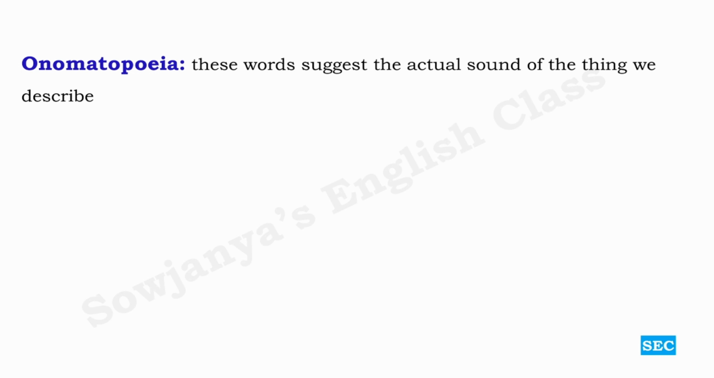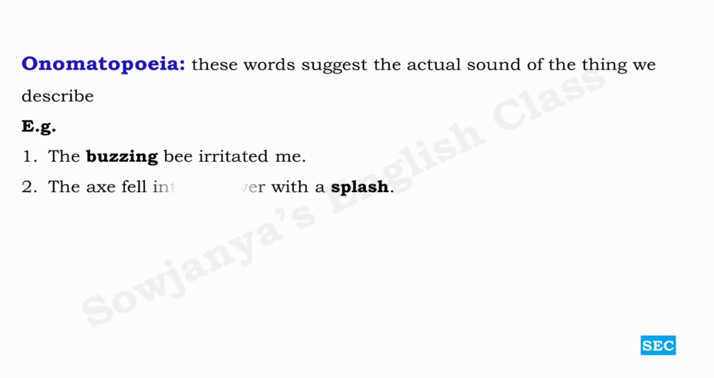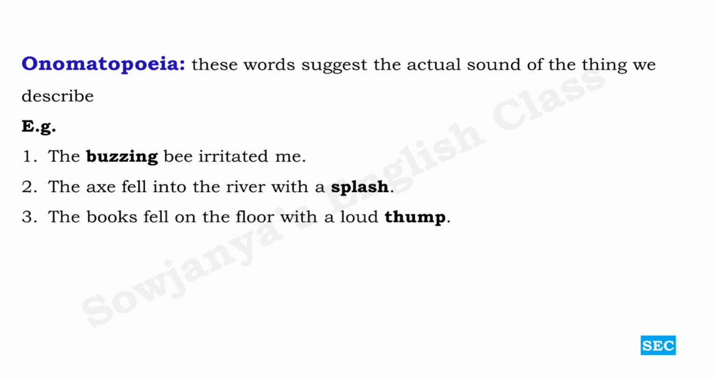Okay, so onomatopoeia, also called as sound words, figure of speech. What are sound words? Look at the examples. The buzzing bee irritated me. Actually, the buzzing particular word doesn't have any literal sense. Okay, so the buzzing bee irritated me. What is this buzzing? The sound that bees make. The axe fell into the river with a splash. The sound that the axe made when it fell into the river. Splash. The books fell on the floor with a loud thump. Thump is the sound that made by the books while falling on the floor.